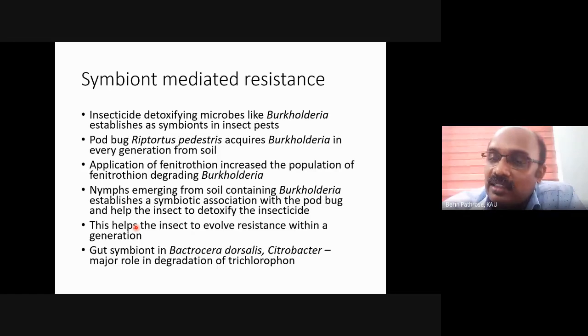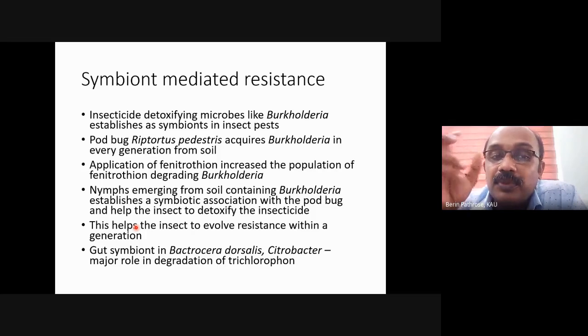So a farmer has some cowpea, he had some problem, he used fenitrothion in the field. Since fenitrothion is there, if Burkholderia is already in the soil, the population of Burkholderia increases. Its function is to detoxify fenitrothion.